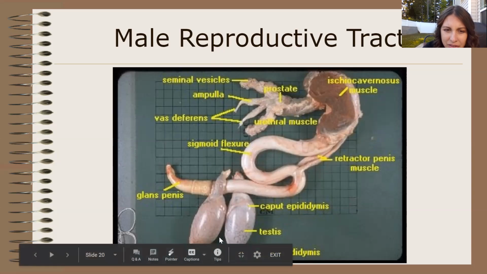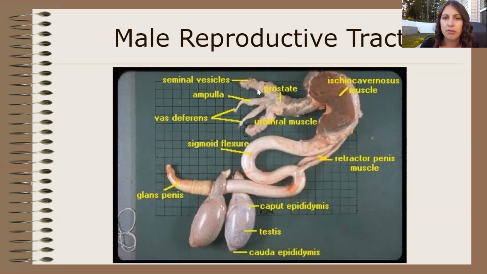This little curvature that you see right here is the epididymis. This is the part that holds the sperm until it is mature. Once it's mature, it gets released and goes through the vas deferens, where it's mixed with the seminal vesicle fluid, then mixed with the prostate gland fluid, and then it makes its way on through until it comes out of the penis.